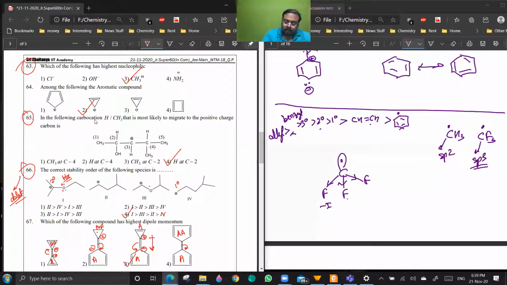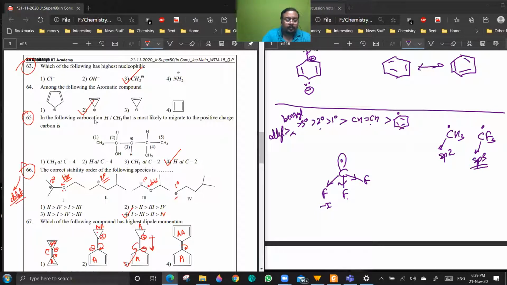In this case, it is a 1-degree carbocation with back bonding stabilization. This one is just a 2-degree carbocation. It's a 1 degree, so back bonding stabilization will always be preferred because it will lead to complete octet resonating structures. Are you getting the point? The answer is 4. Is it clear?